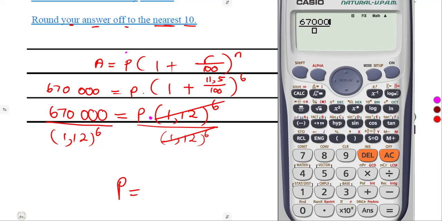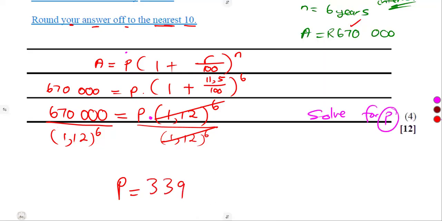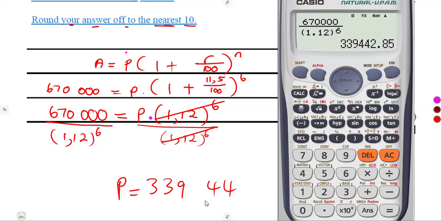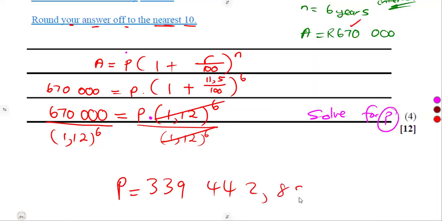So 670,000 over 1.12 to the exponent of 6. So this is what we are going to have, 339,... Then we round off to the decimal that we are given. It's 442.85. So remember they said to round off to the nearest 10.